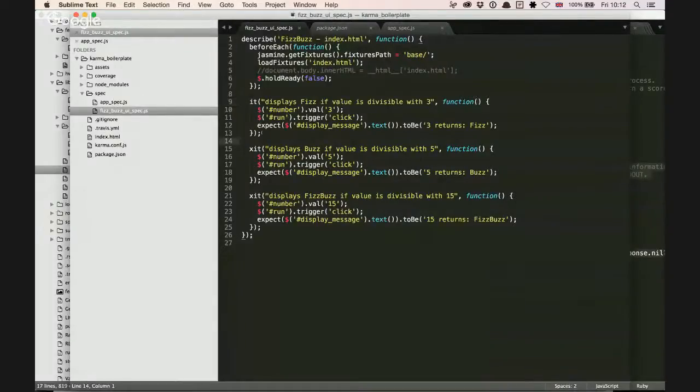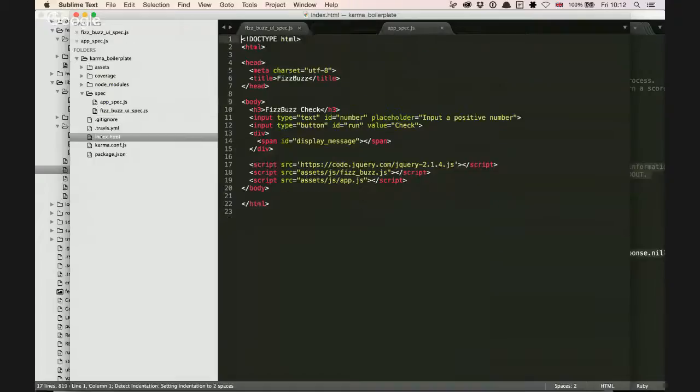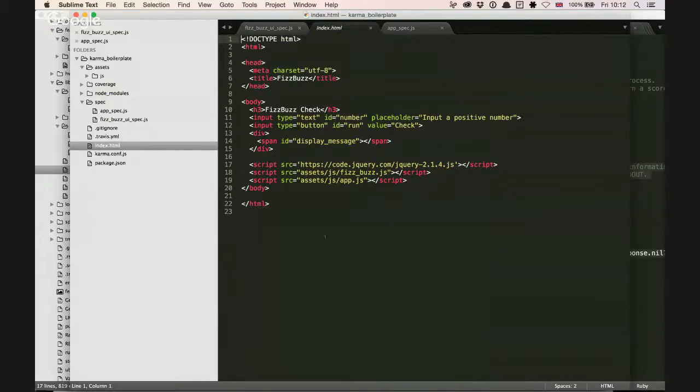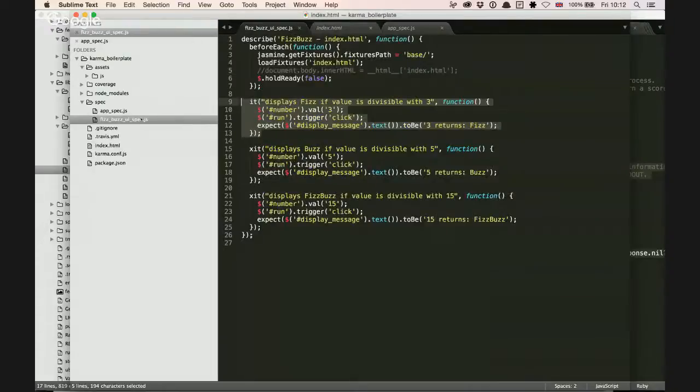Let's have a look first at where's the code under test that this is trying to hit. It's in assets.js. We've got a page here, and you're loading it as a fixture there. You've got the fixtures path set to be base/ for some reason.